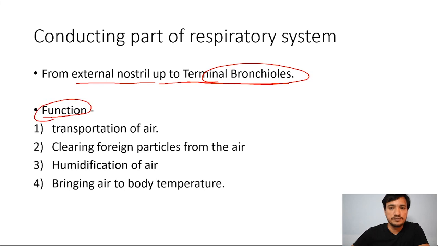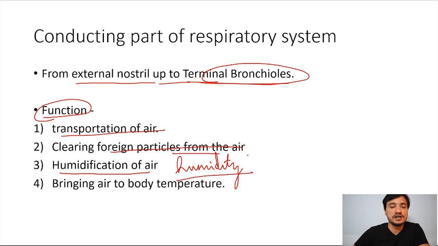Then what are the functions of this conducting part? Simple, transportation of the air, as it is conducting part, transportation of the air. Then clearing foreign particles from the air. Foreign particles, for example, dust can be cleared by the conducting part of the respiratory system. Then humidification of air, means humidity of the air is maintained at the particular limit when air reaches to the alveoli. So humidification is done by the conducting part. Okay, then bringing air to body temperature, it's very simple. Sometimes temperature of the air is more, so it is lowered down by the conducting part, and vice versa.